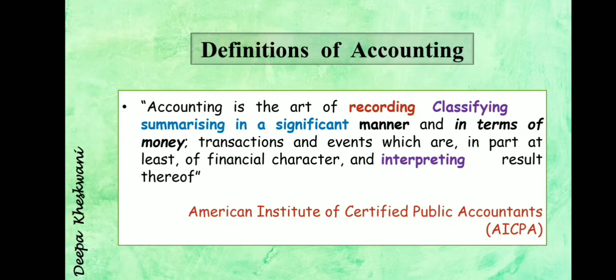Yes, only monetary transactions we are going to record, and all those transactions and events which we are recording must have a financial character, and that financial character is a must. If it is non-economic, if it is not measurable in money, we will not record. Yes, and at last, with all the information, interpretation is done. Yes, about the result, whether profit is earned or not, what the situation was in the past, compared to the past, whether today's earning is more. Yes, some kind of interpretation will be done. So this is the definition of accounting.